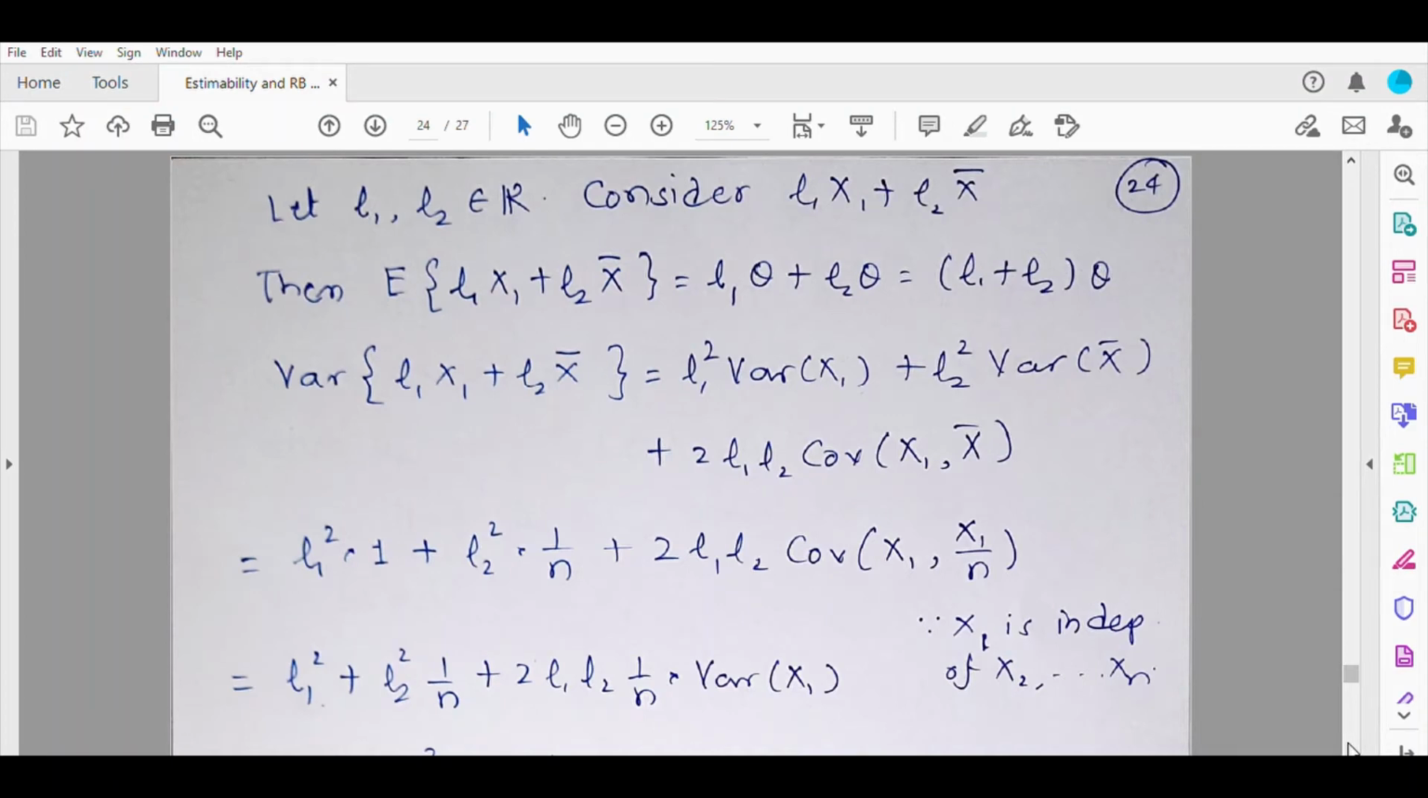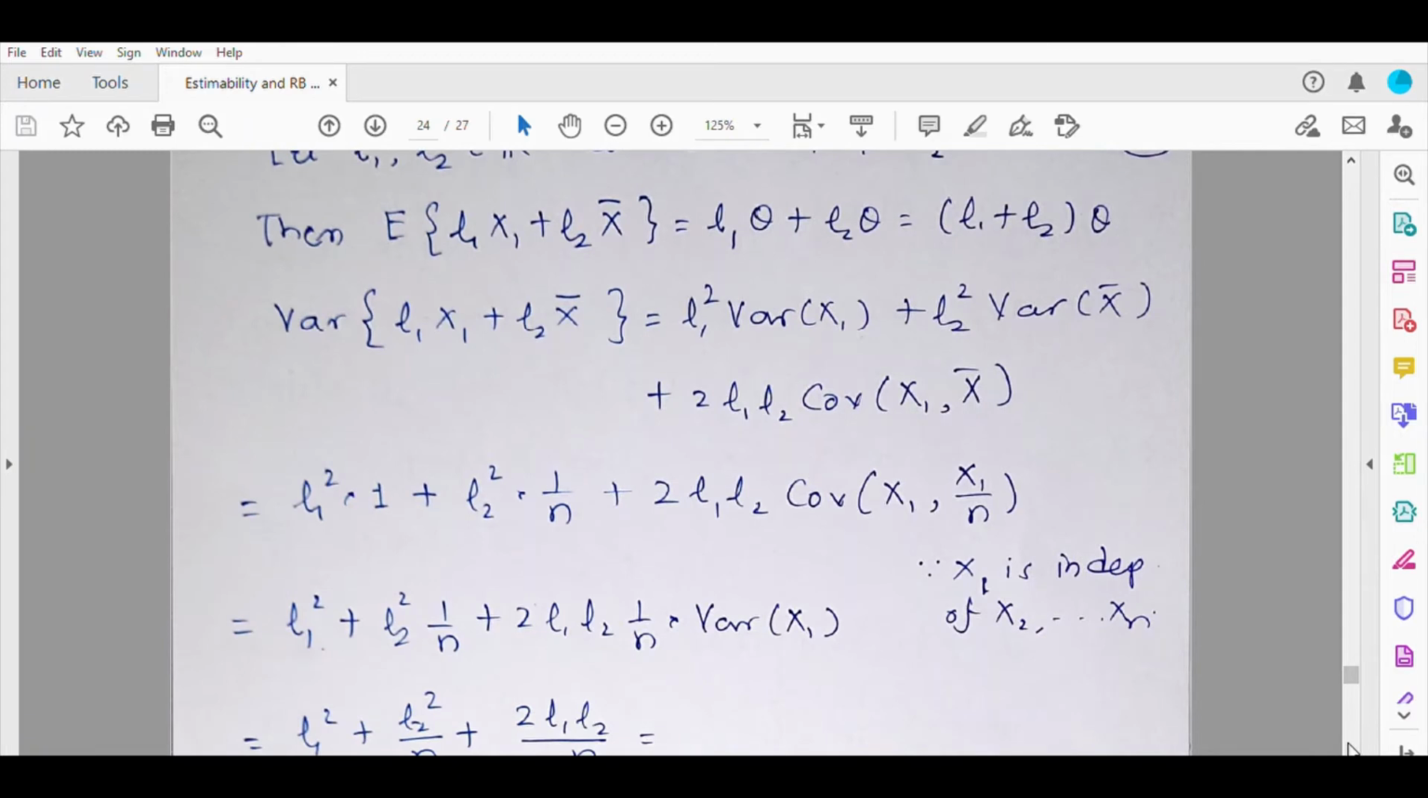Now the covariance between x1 and x bar will be the same as the covariance between x1 and x1 by n, because notice that x bar can be written as x1 by n plus x2 by n plus x3 by n and so on. Now x1 is independent of x2, x3, x4 and onwards. So the rest of the terms do not matter when you consider the covariance between x1 and x bar. So that's why this covariance will be simply the covariance between x1 and x1 by n.